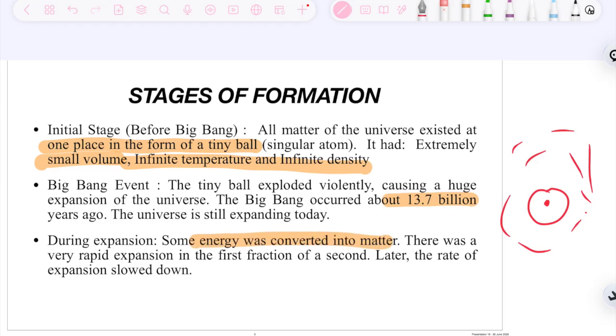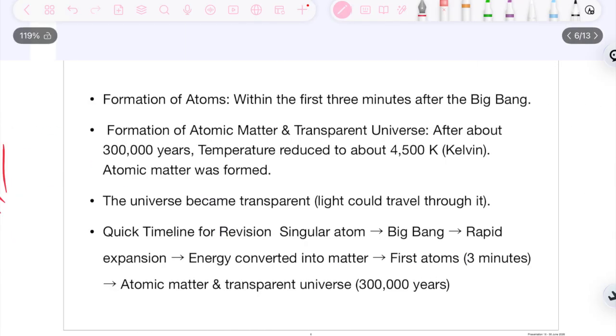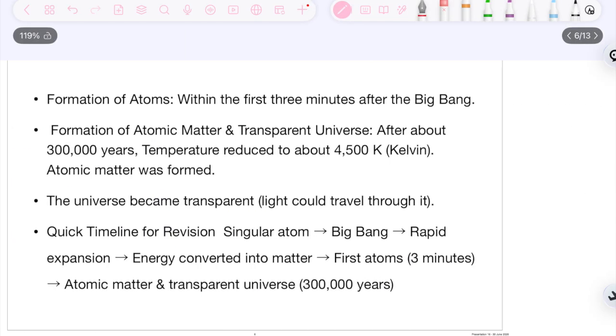a very rapid expansion in the first fraction of a second. Later the rate of expansion slowed down. So very fast expansion happened in the first few seconds, but later it slowed down, and gradually with time atoms were formed when the temperature decreased. Within the first 3 minutes after the Big Bang, atoms were formed.